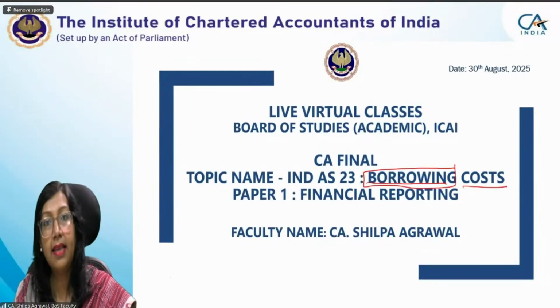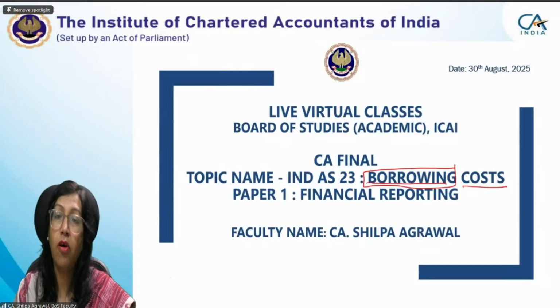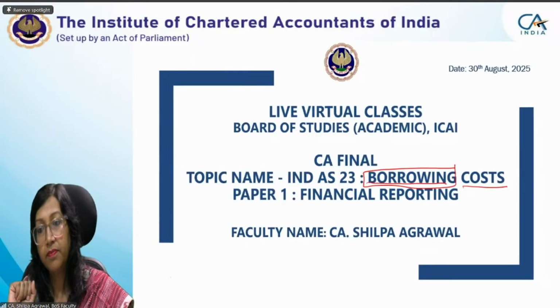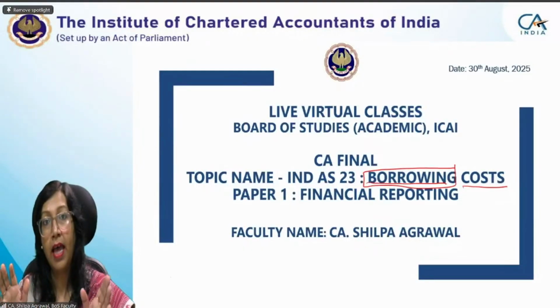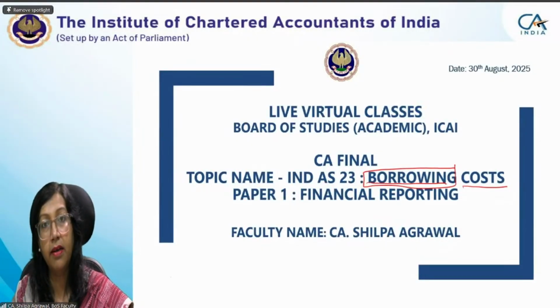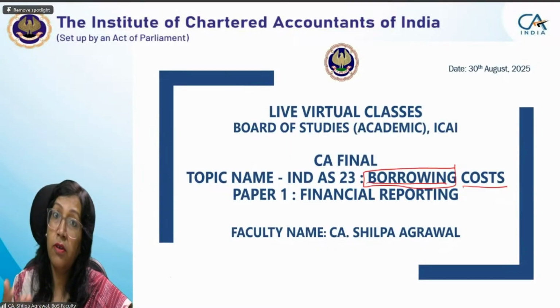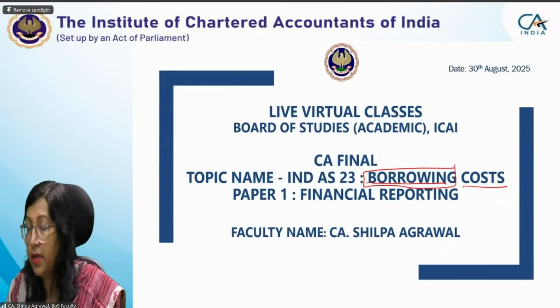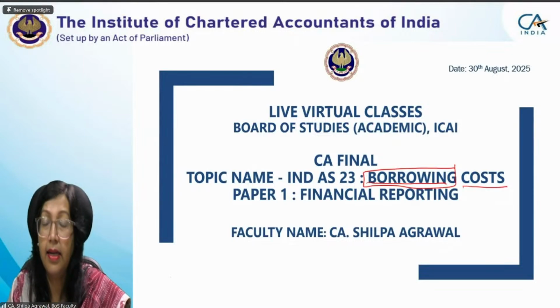Yes, it is a liability. And what do we mean by cost? Cost is an expense. So we are having two elements in the standard: one is a liability and one is an expense. But in other words, borrowing cost is interest expense.